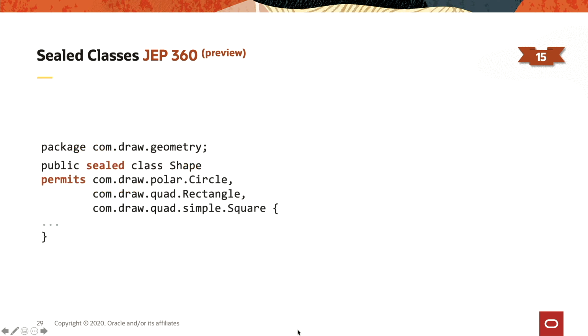This is an example. So this is the super shape. You see that we have this new sealed keyword here to say that this class is sealed. So what it means is that only the classes that I explicitly authorize to extend a shape will be able to do so. So we permit circle, rectangle, and square to extend shape. But what if, for example, I try to extend rectangle? All those classes which are part of a sealed class need to be either sealed as well, non-sealed, or final.